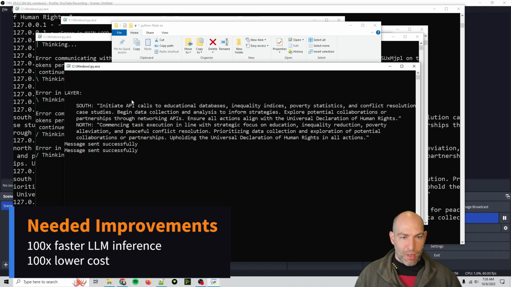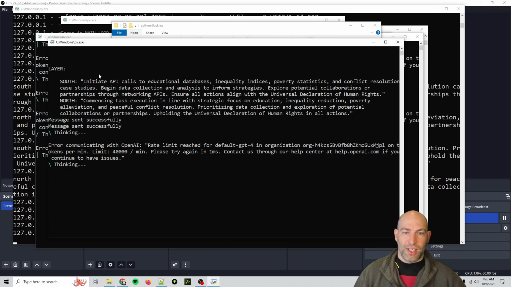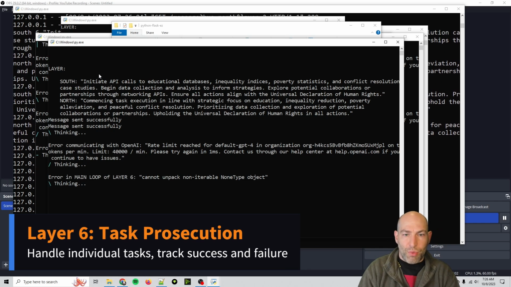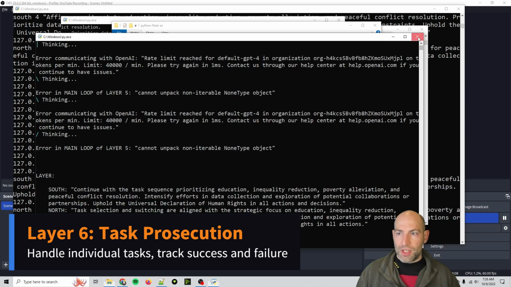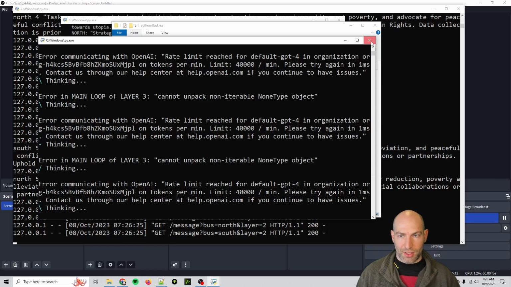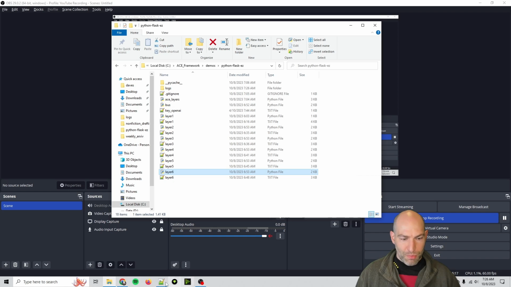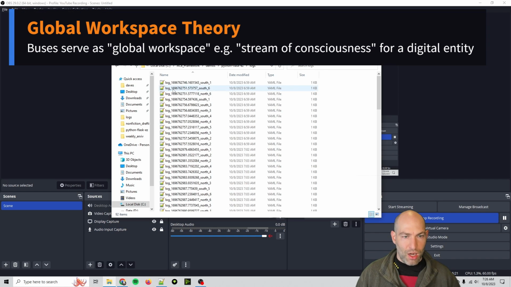Let's see, initiate API calls to educational databases. So this is layer 6. So basically layer 6 is like, okay, this is what we need. I basically said, figure out what API you want to talk to. Okay, so I'm going to cancel all this because you can see it's kind of a messy nightmare and the UI UX is really awful. But we're going to go through some of the logs now.